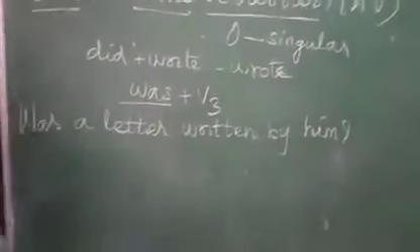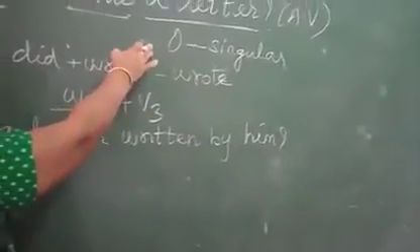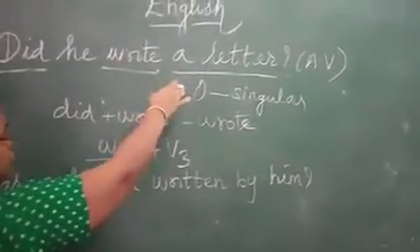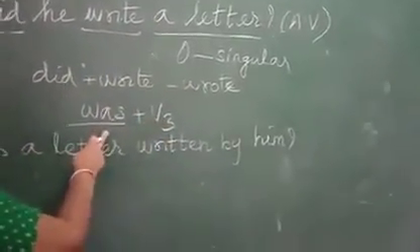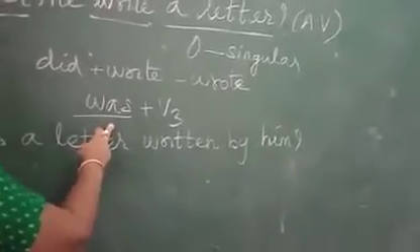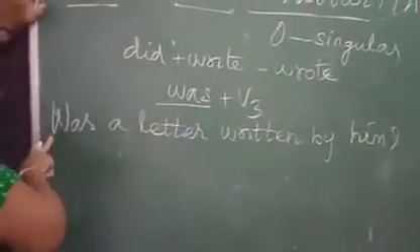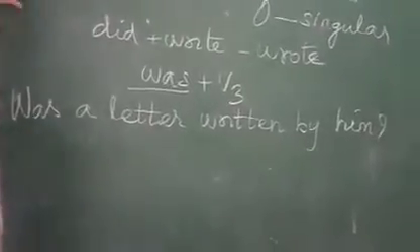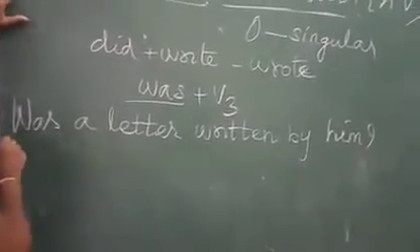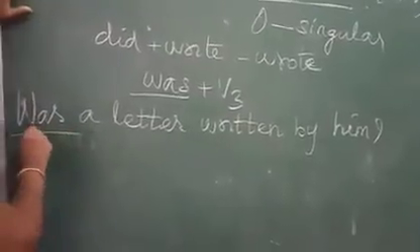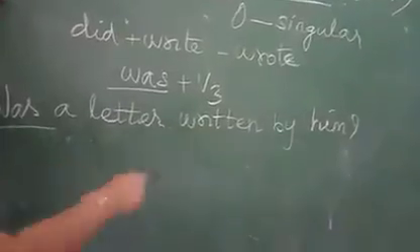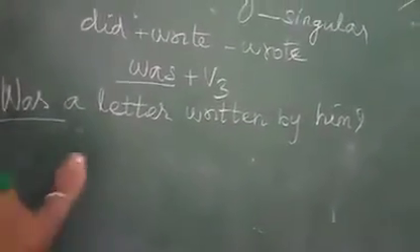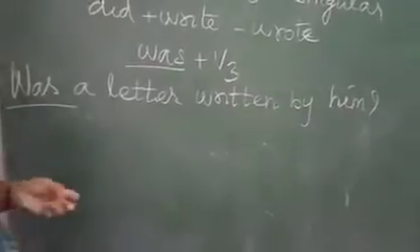Understood, Amma? You have to note down the object, whether the object is singular or plural. It is singular. Then verb did plus write, wrote. The verb is in past tense. So what we have to use in passive voice? Was plus V3. It is an auxiliary question, a yes or no type question or polar question. So it must be started with the auxiliary verb. Was is the auxiliary verb. So was a letter written by him. Understood? Definitely by practice only we can understand this type of sentences.